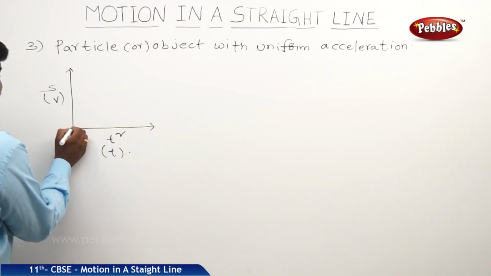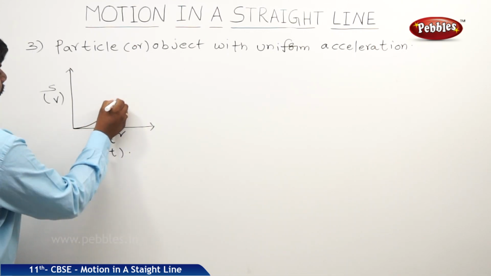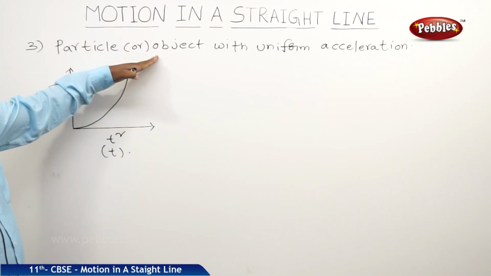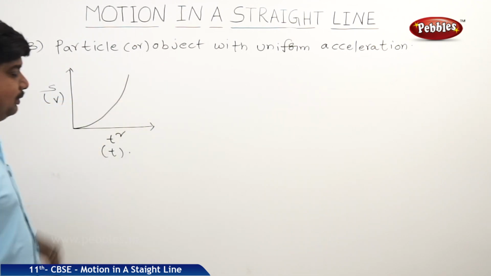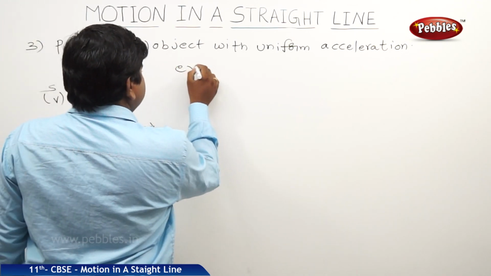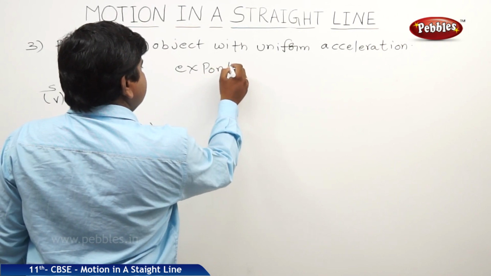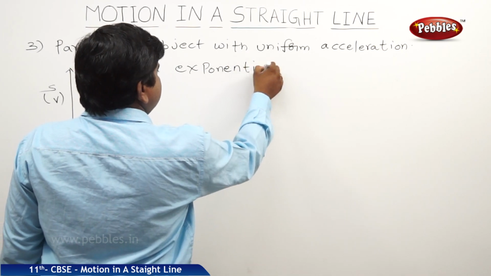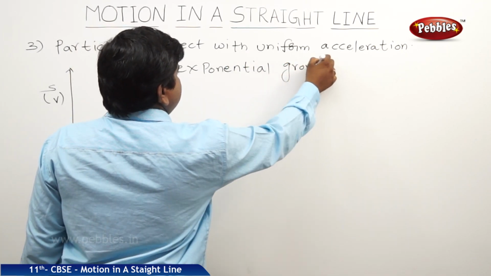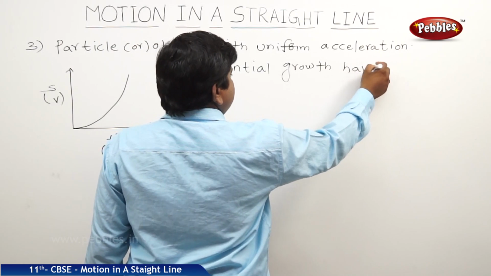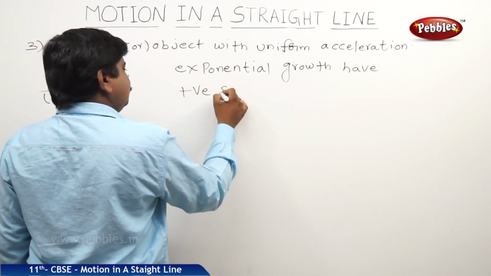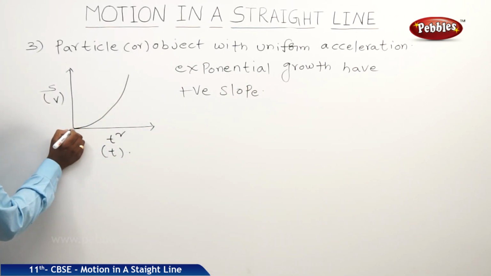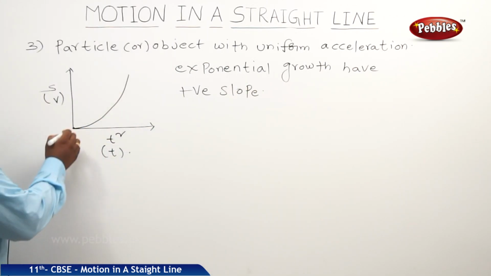In this case, the nature of the graph will be like this, an exponential growth with positive slope. This graph indicates the initial velocity or displacement is 0.